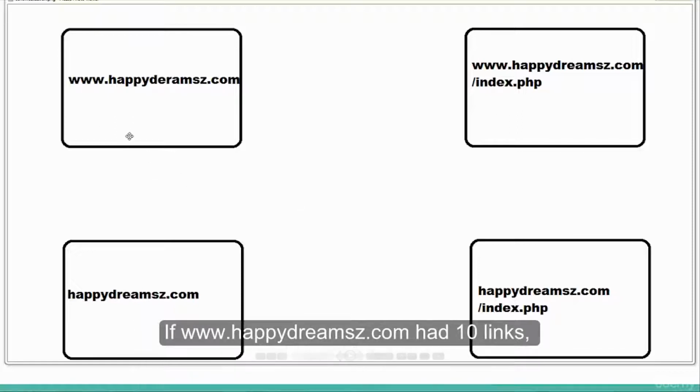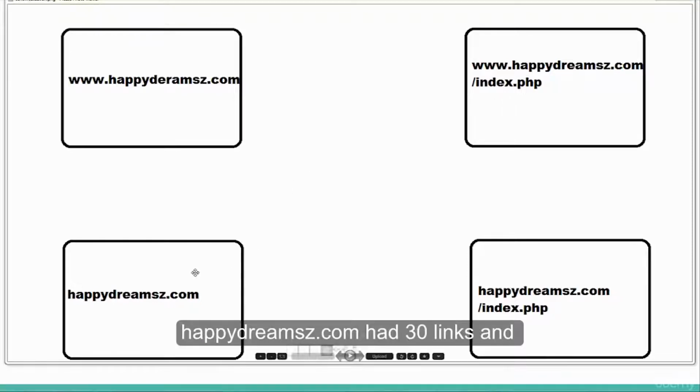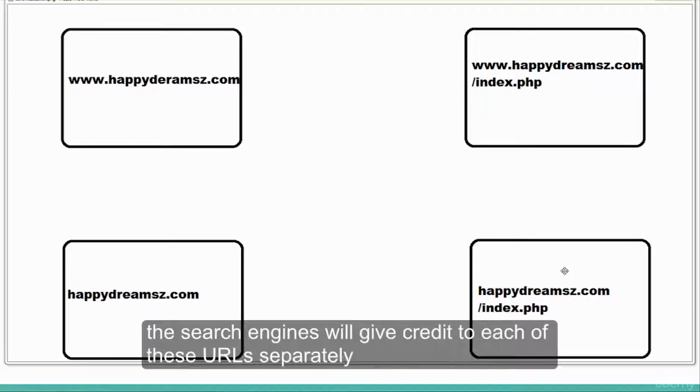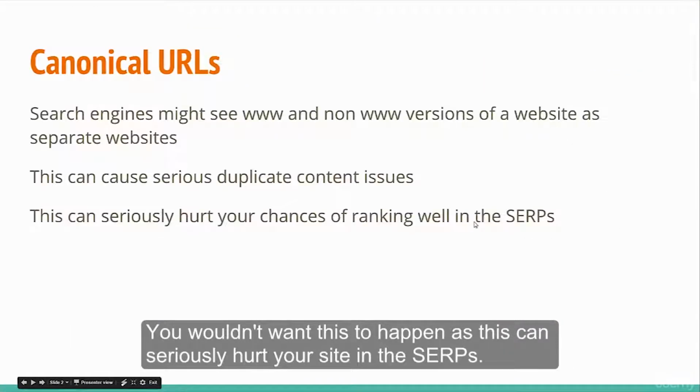If www.happydreams.com had 10 links, www.happydreams.com/index.php had 20 links, happydreams.com had 30 links, and happydreams.com/index.php had 40 links, the search engines will give credit to each of these URLs separately, and the website does not get credit for all of the 100 links pointing to it. You would not want this to happen, as this can seriously hurt your site in the SERPs.